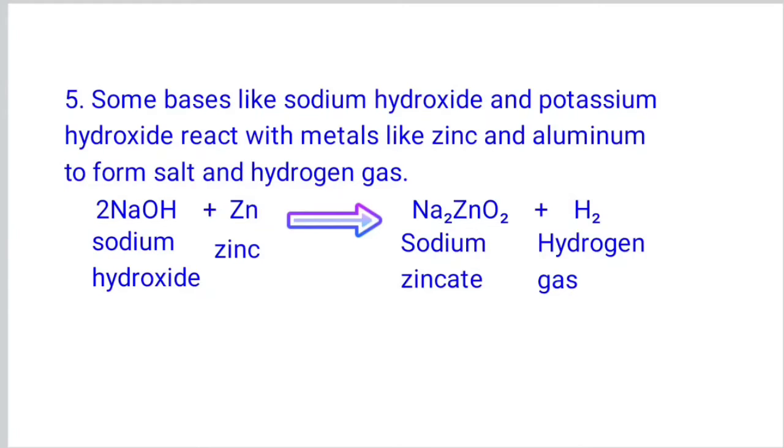Some bases like sodium hydroxide and potassium hydroxide react with metals like zinc and aluminum to form salt and hydrogen gas. Students, we can take an example. When sodium hydroxide reacts with zinc, sodium zincate, a salt, and hydrogen gas are produced. That means when a base like sodium hydroxide reacts with zinc, it forms sodium zincate and also hydrogen gas is produced.